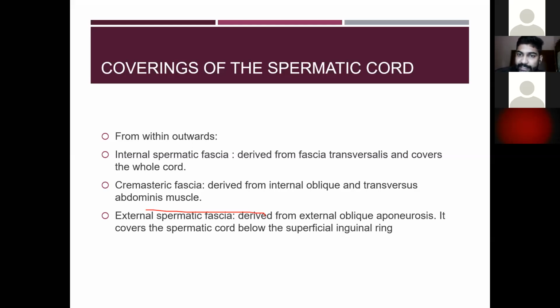Okay, so these are the coverings of the spermatic cord, the internal spermatic fascia, then the cremasteric fascia. Okay, so the internal spermatic fascia is derived from the fascia transversalis. Okay, it covers the wall of the cord. Then the cremasteric fascia, it is derived from the internal oblique and the transverse abdominis muscle. Then the external spermatic fascia, it is derived from the external oblique aponeurosis.